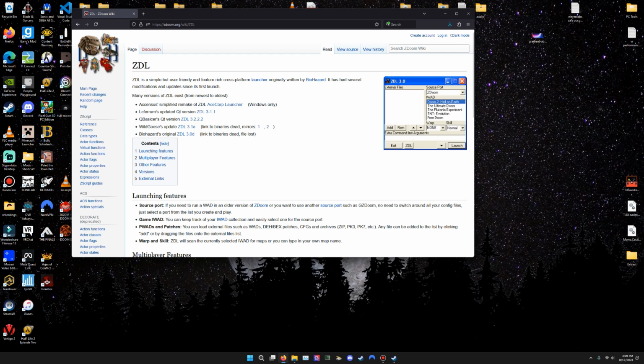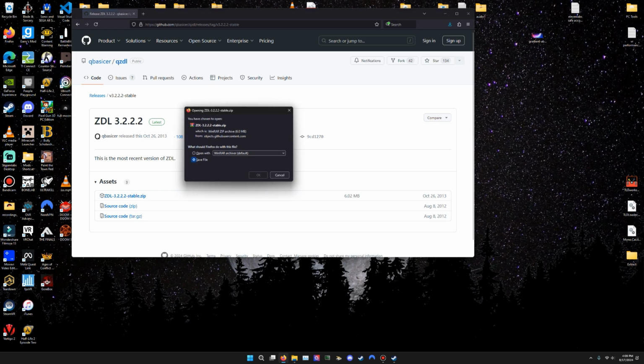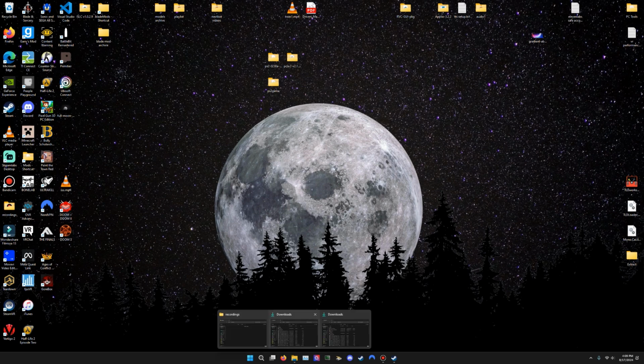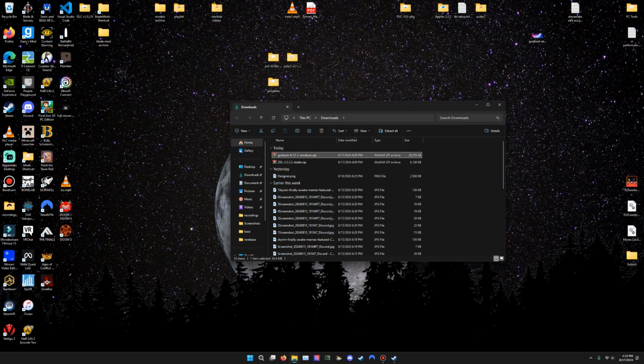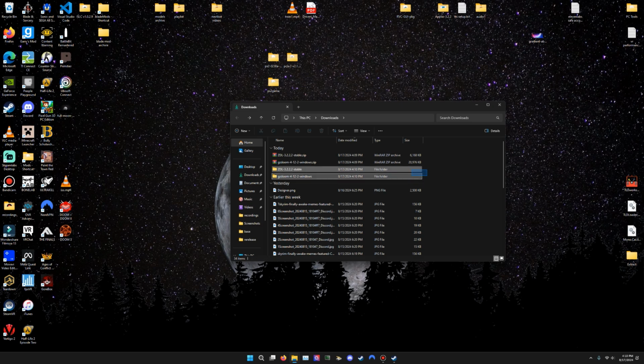We're going to click the 3.2.2.2 stable zip. Okay, install. So now that you have these two prerequisites, we don't need the browser. We are going to extract them using WinRAR or any zip application, and let's drag them to desktop for convenience.